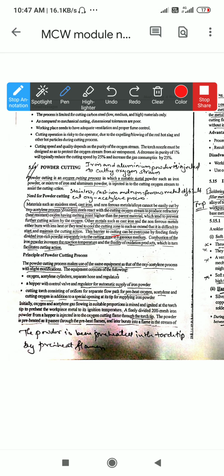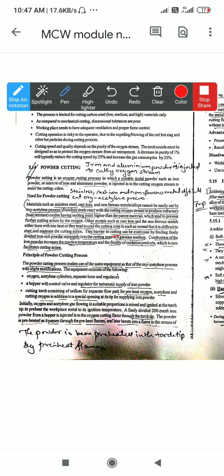Sorry, not power cut, it is powder cutting. So, what is powder cutting? Powder cutting is an oxygen cutting procedure in which a suitable metal powder such as iron powder, or a mixture of iron and aluminum powder, is injected into the cutting oxygen stream by the acetylene cutting action.